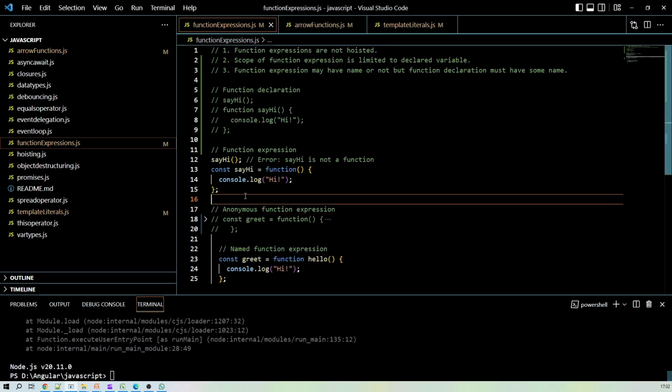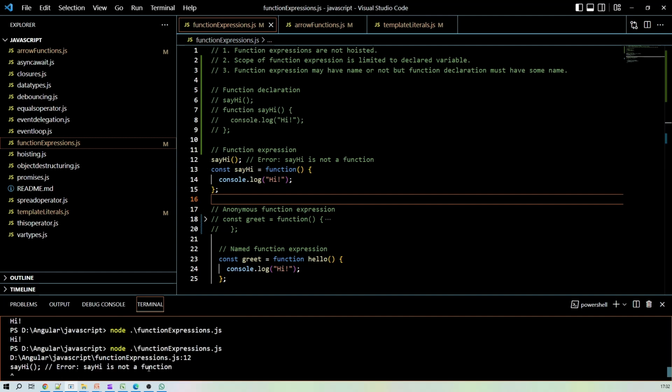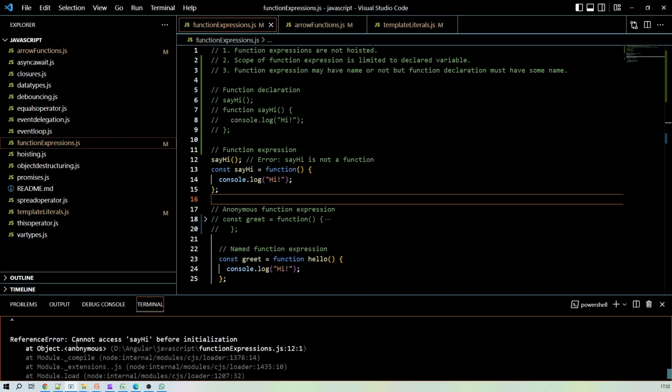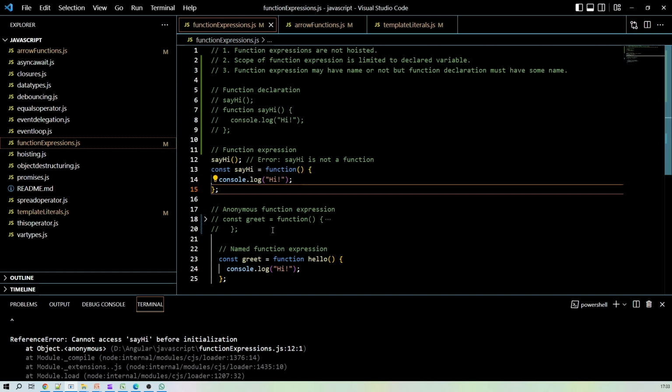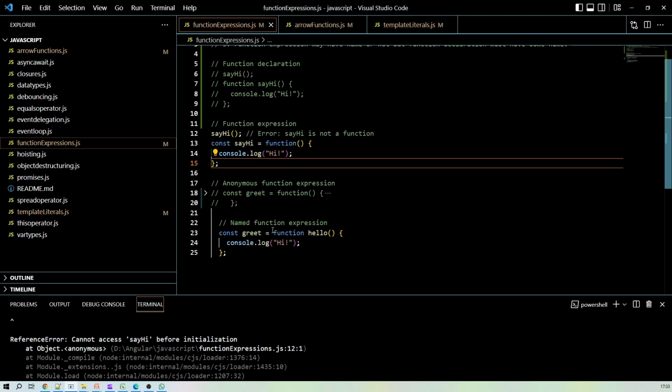Okay, I forgot to save this file. So: cannot access sayHi before initialization. You can check this error. We cannot use sayHi before declaring this function, right? So the function expression does not support hoisting. This is a major difference between the function expression and the function declaration.